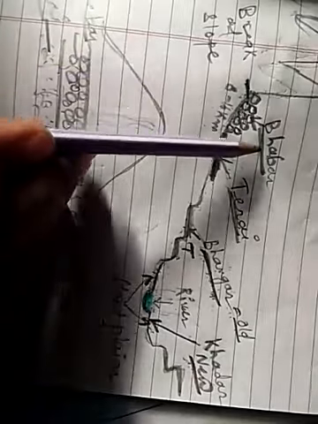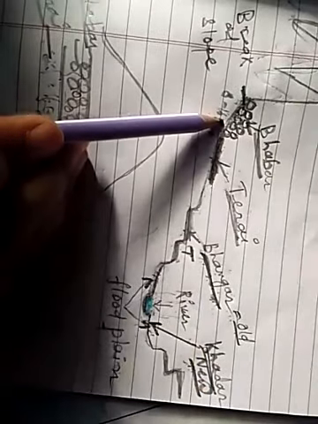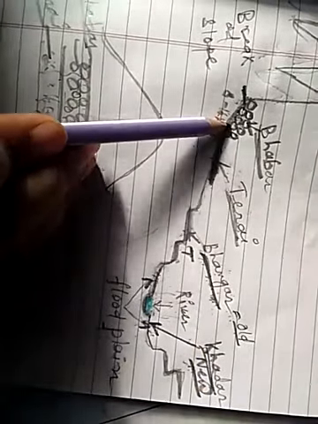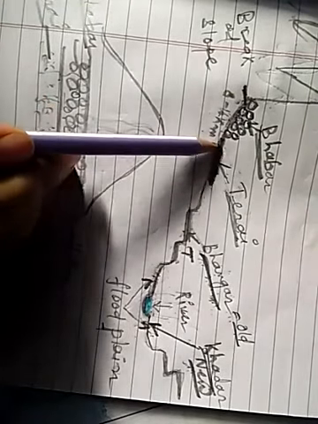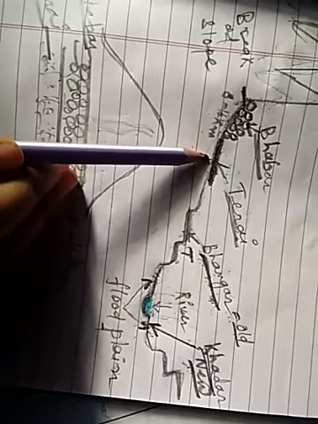So see here again: Bhabar, Tarai, Bhangar, Khadar. Bhabar is formed due to deposition of pebbles by the river on the foothill of Shivalik. South of Bhabar is Terai. It is a wet, swampy and marshy region.